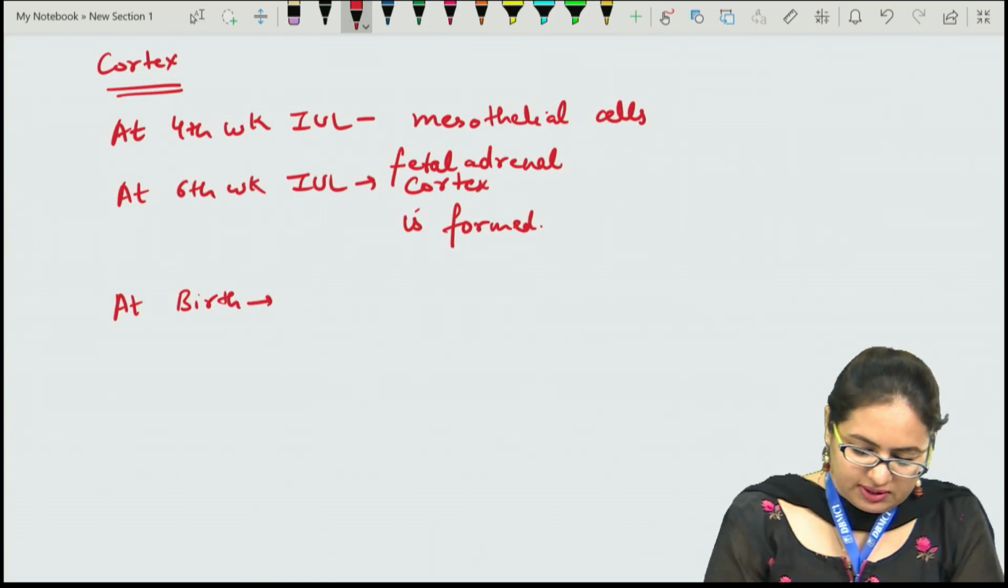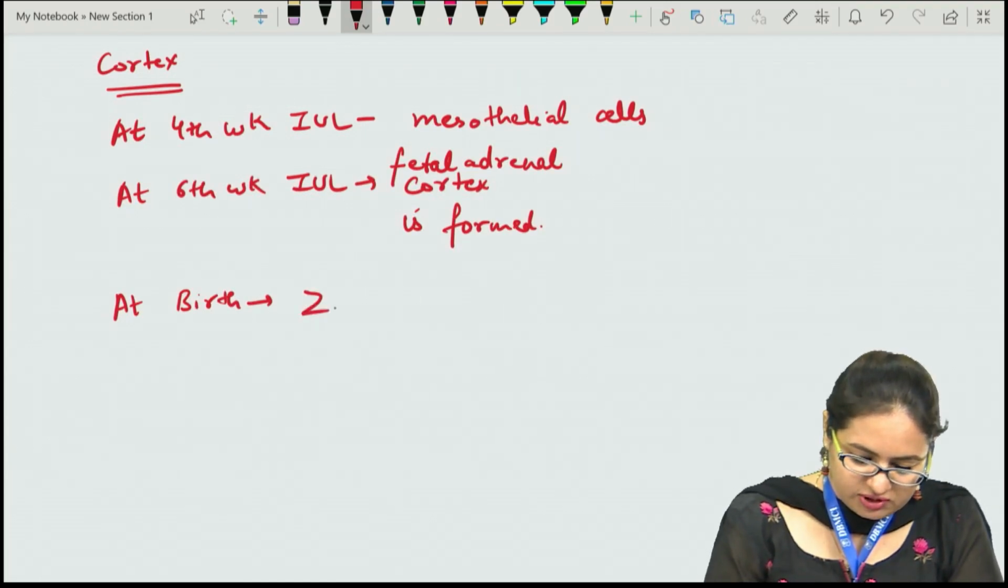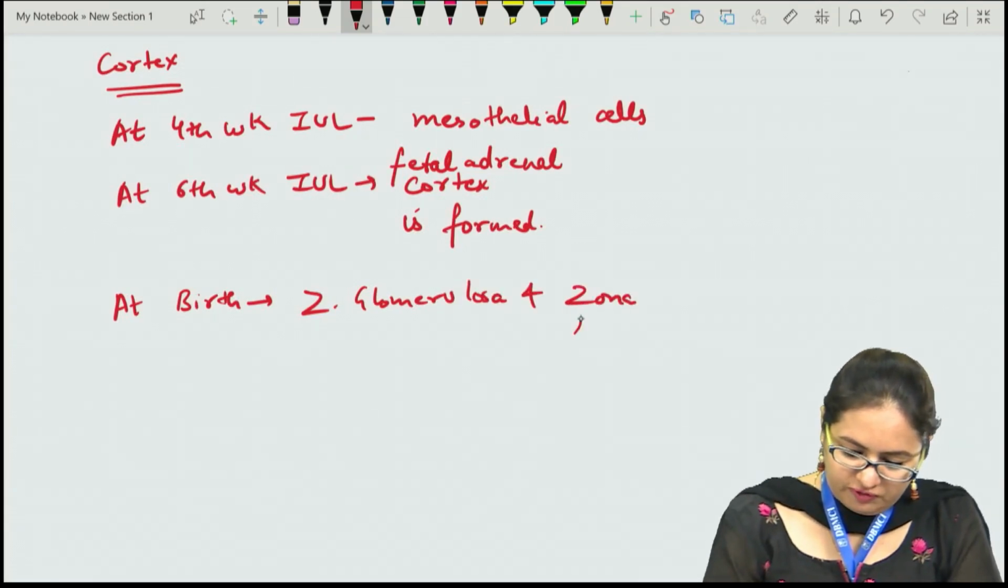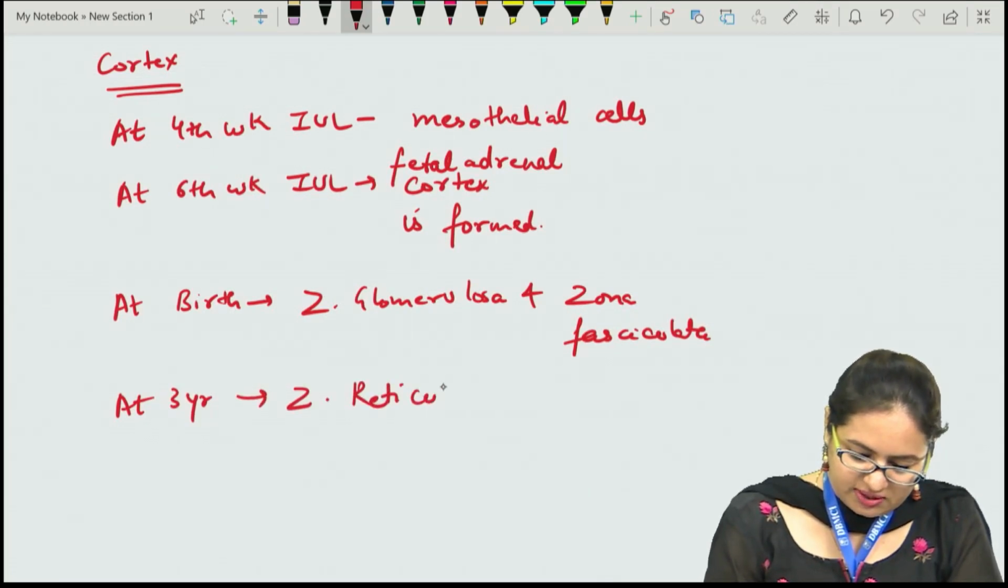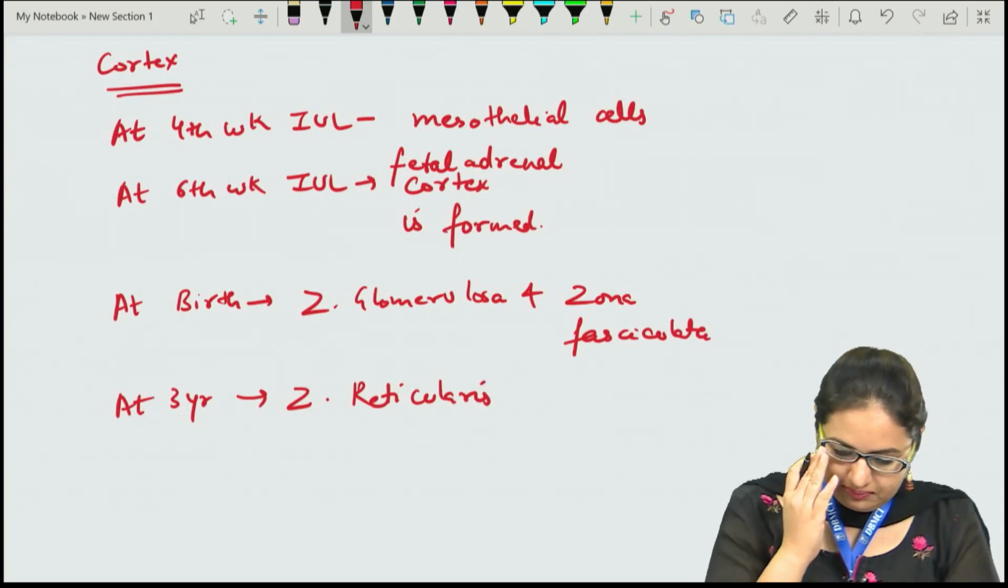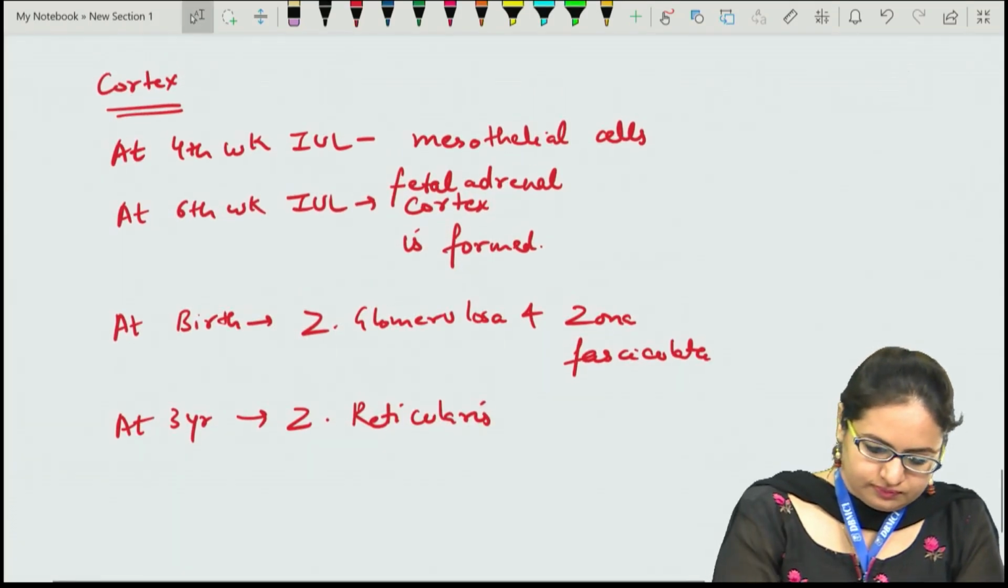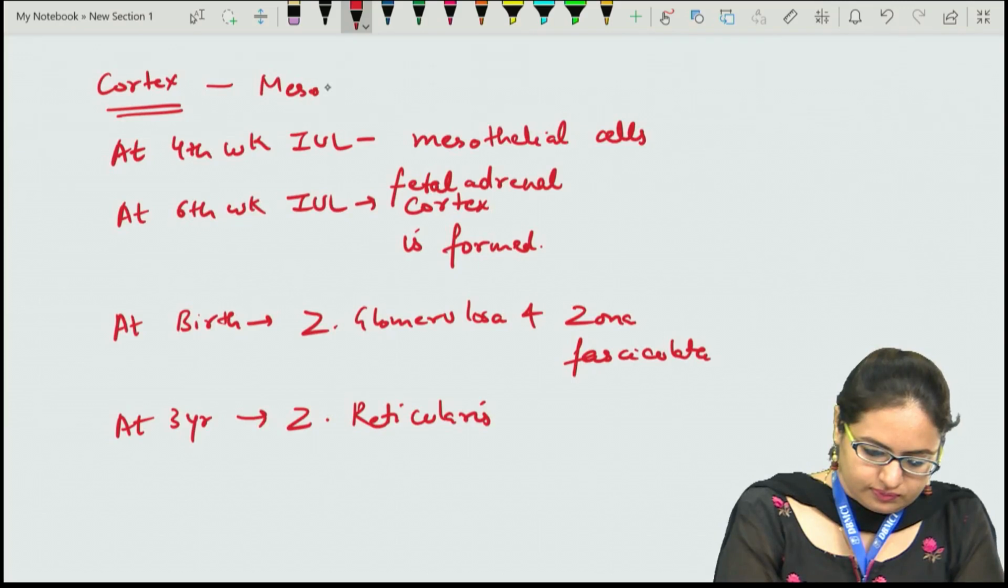So at birth, the adult adrenal cortex is formed, which includes the zona glomerulosa layer as well as the zona fasciculata layer. At 3 years of age, the third layer develops, that is the zona reticularis. So the cortex develops from the mesoderm.